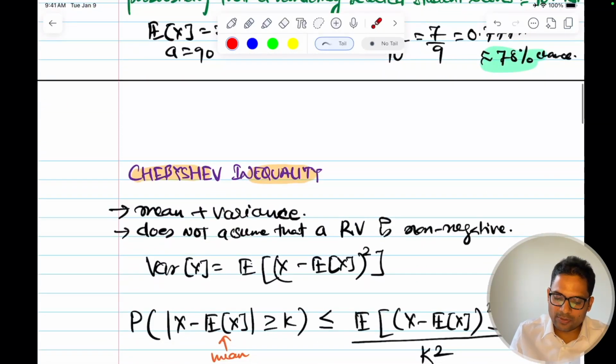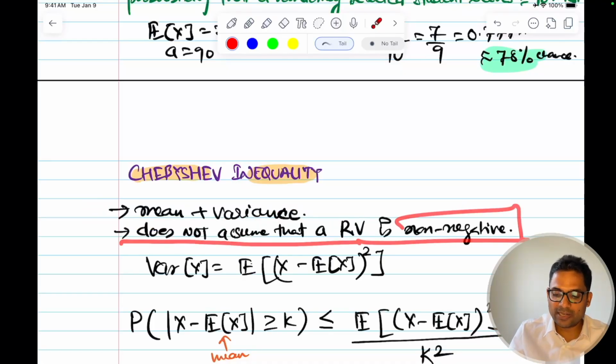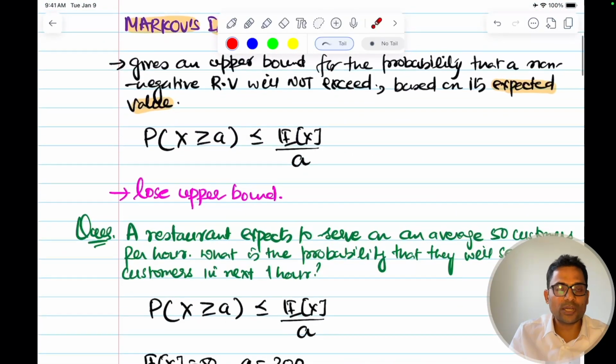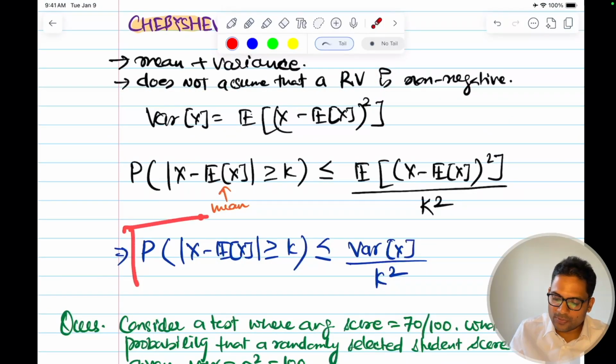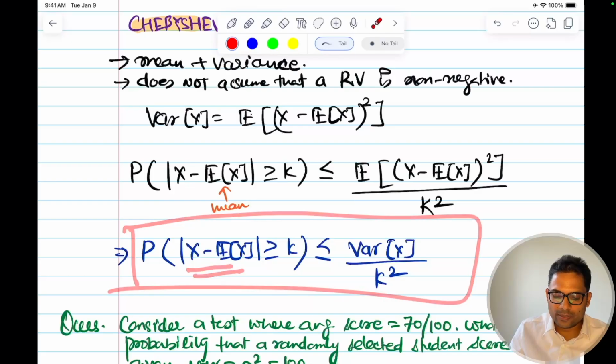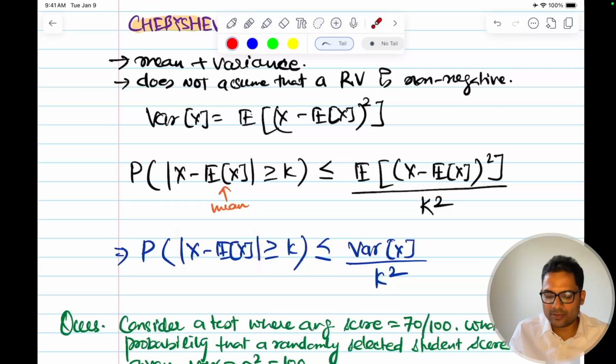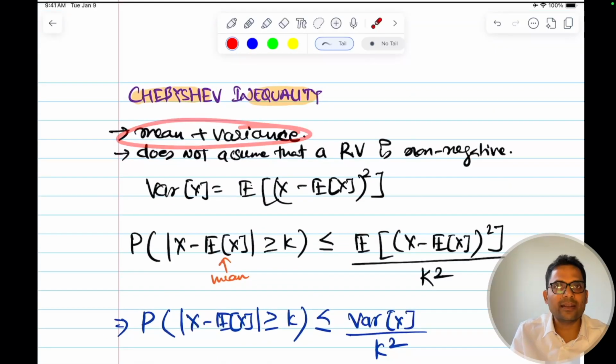Then we saw Chebyshev inequality, which uses mean plus variance. It's an advancement over Markov's inequality, and it does not assume that the random variable is non-negative. Markov's was defined only for non-negative values. This is the formula: the probability that the distance from the mean is greater than or equal to k is less than or equal to the variance of x divided by k squared. The modulus on both sides of the mean is what makes it non-negative. This k squared is quadratic here, and these k are the same. So it uses the first and second moments, mean and variance.